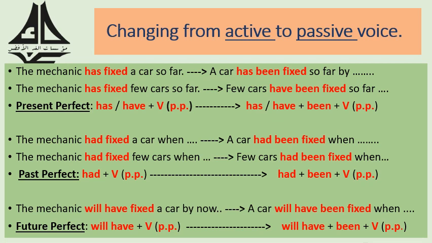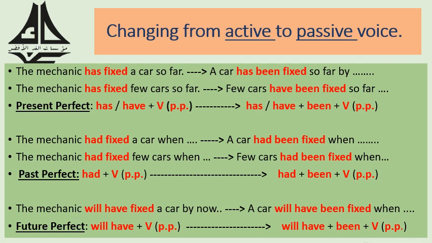Finally, if the verb is in the present perfect form, then we have to use the following rule. Has or have plus been plus the past participle form of the main verb. The same procedure is applied to the past perfect tense.